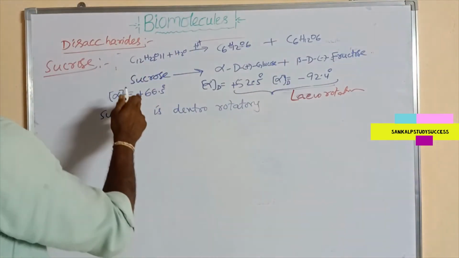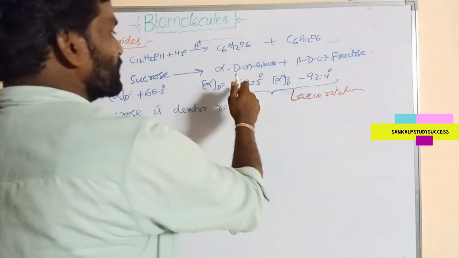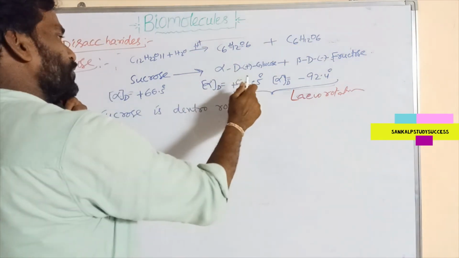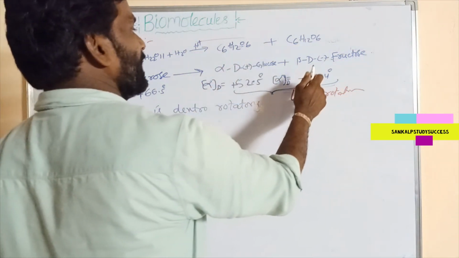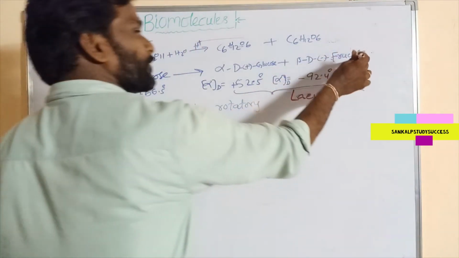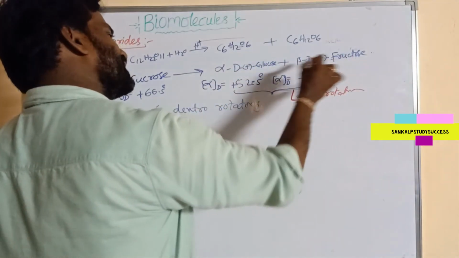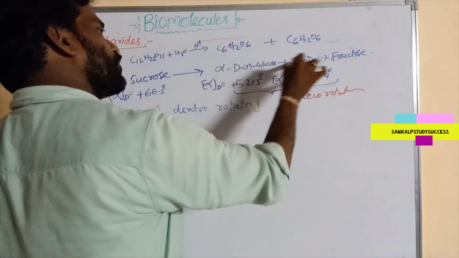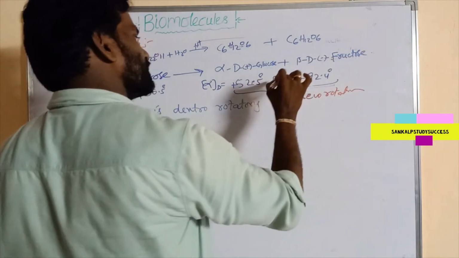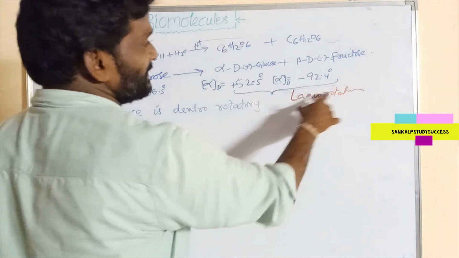The levorotation of fructose is more than that of D-glucose, so the resulting optical rotation of the mixture of D-glucose and beta-D-fructose is levorotatory.